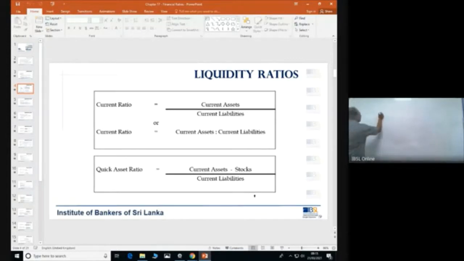So you have current assets, let's say 100, current liabilities 50.